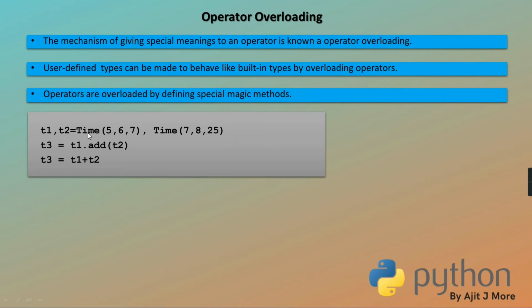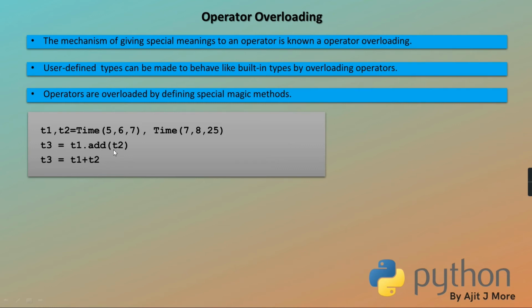Now can you tell me, we have created two objects of which class? Assuming time is a class which we have created. Is the constructor of the time class getting called? Is the time object created? Will it initialize that time object's hours, minutes, seconds to 5, 6, 7? And in the same way one more object, whose hours, minutes, seconds are initialized to 7, 8, 25, will come in T2.